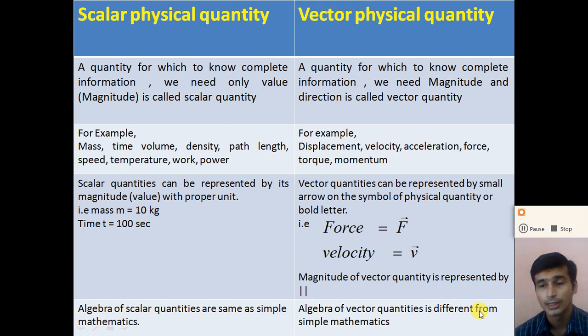So dear student, in this chapter we first need to understand vector algebra: how two vectors are added, how a vector is multiplied by a number, and all the rest of vector algebra.